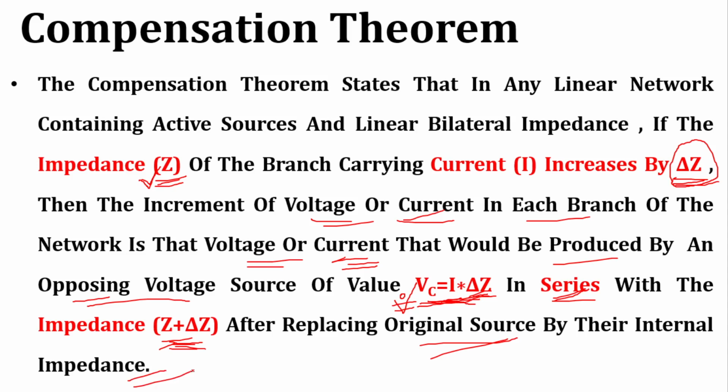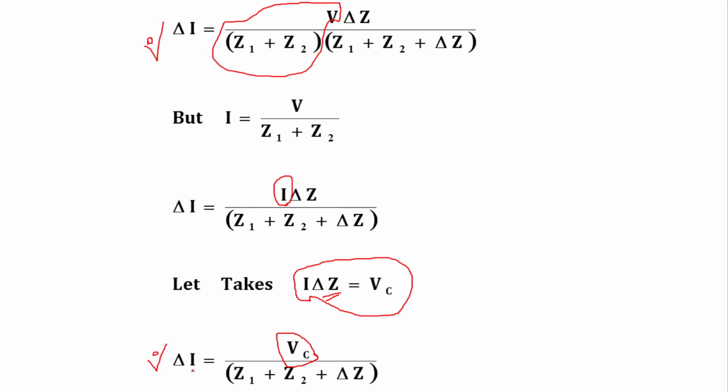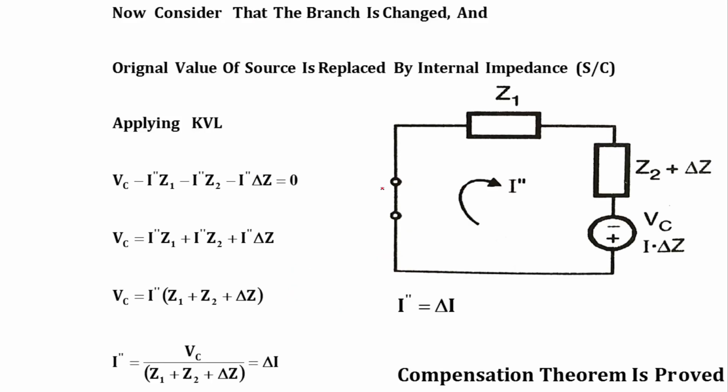So we replace the original voltage source by its internal impedance, that means a short circuit, and we add a new voltage source equal to Vc, having a value of I into delta Z, and that voltage source is in the opposite direction.